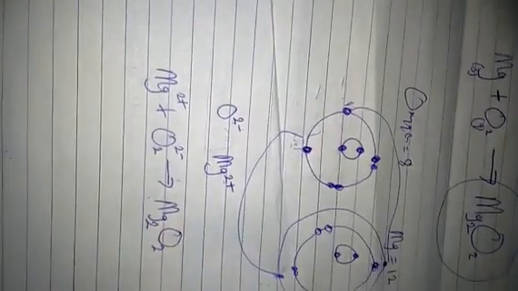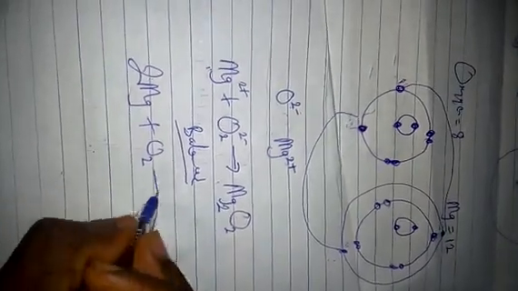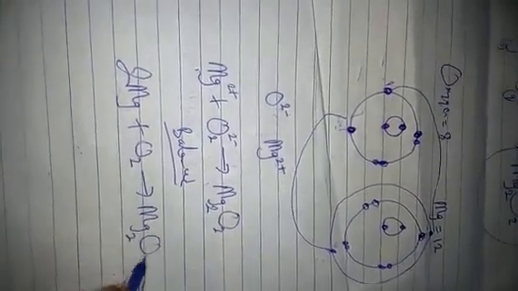Okay. And what will happen? This equation now is not balanced. You notice that magnesium is 1 here, oxygen is 2 here, oxygen is 2 here. So the oxygen atom is balanced. Let's balance this equation. First of all, we look at the one that is not balanced. Magnesium here is 1, magnesium here is 2. We want it to be equal at both sides of the equation. To make it equal, we put 2 at the front of the magnesium. So now we have 2 magnesium plus O2 giving us Mg2O2. Now the equation is balanced: 2 magnesium, 2 magnesium, 2 oxygen, 2 oxygen. Now we have successfully balanced the equation.